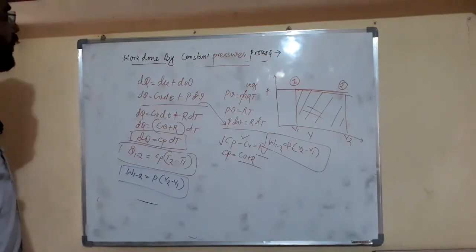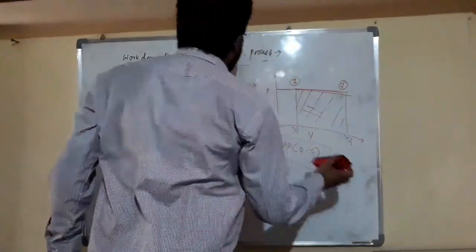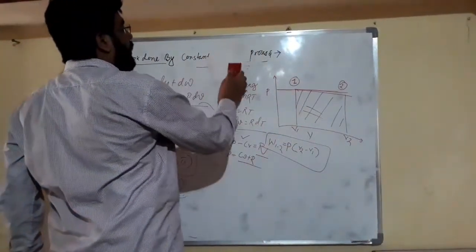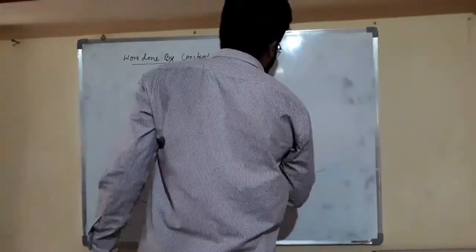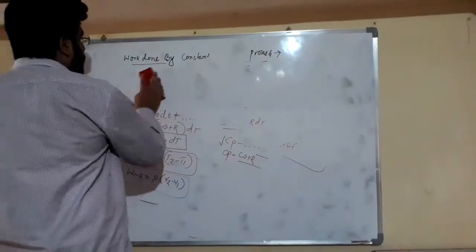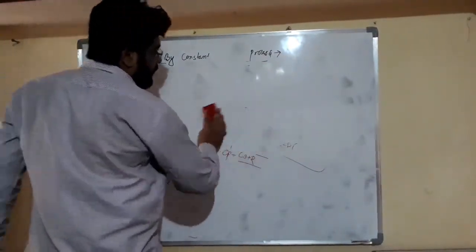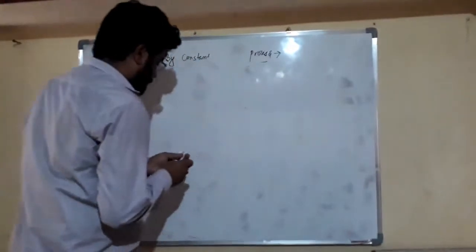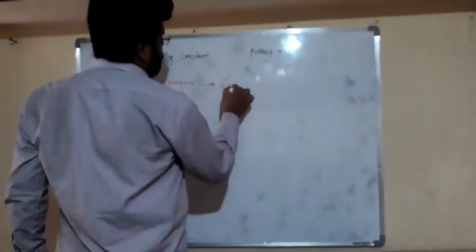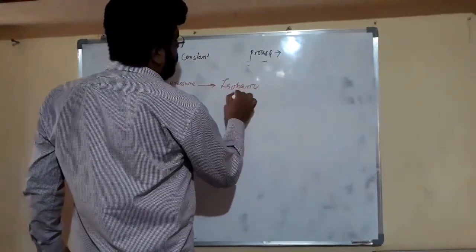Now we will take work done by constant temperature process, or isothermal process. Friends, our constant pressure process is also called isobaric process.